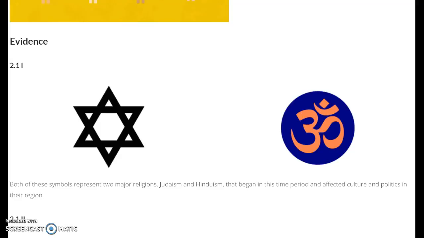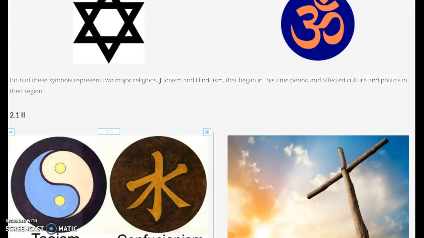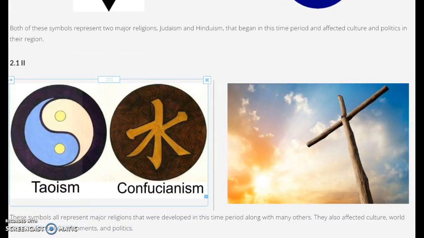And that's important because it affected not only their culture, but also their politics and some of their intellectual developments. Brings us to the next Roman numeral, and these really affected their intellectual developments as well. Like Taoism brought poetry and metalworks and a lot of medicine to the regions that it affected, mostly China.